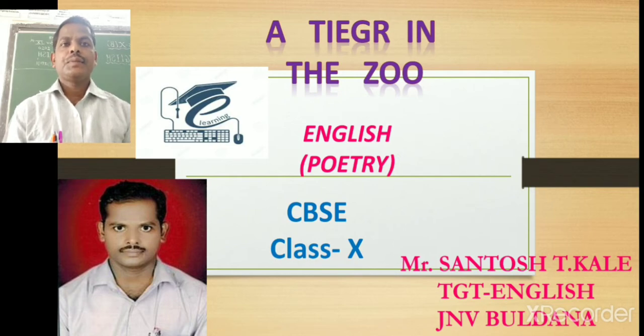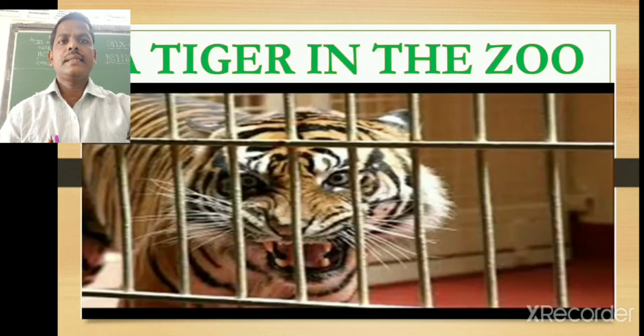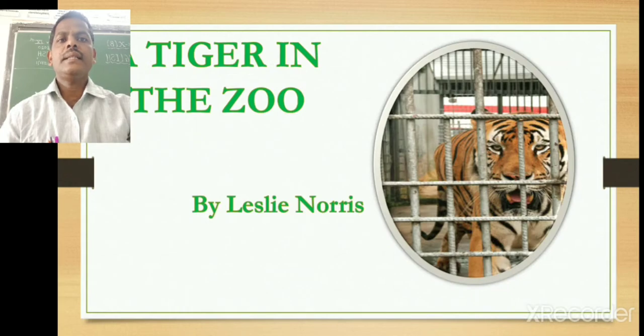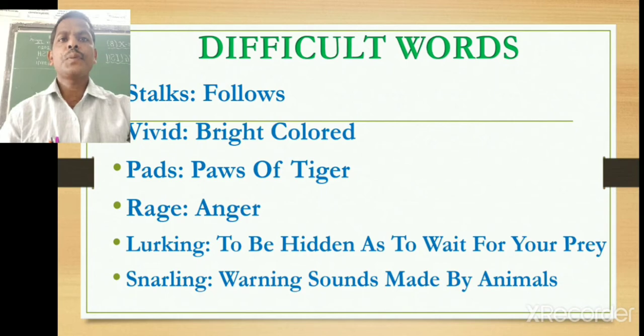Today we will see one of the poems from our CBSE class 10th. The name of the poem is A Tiger in the Zoo. This poem is written by the poet Leslie Norris. In this poem some difficult words will come across.